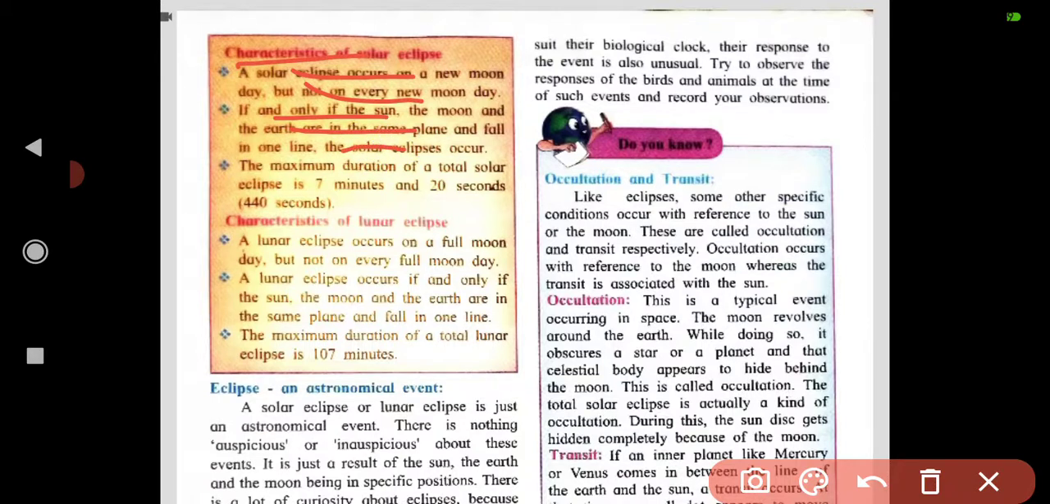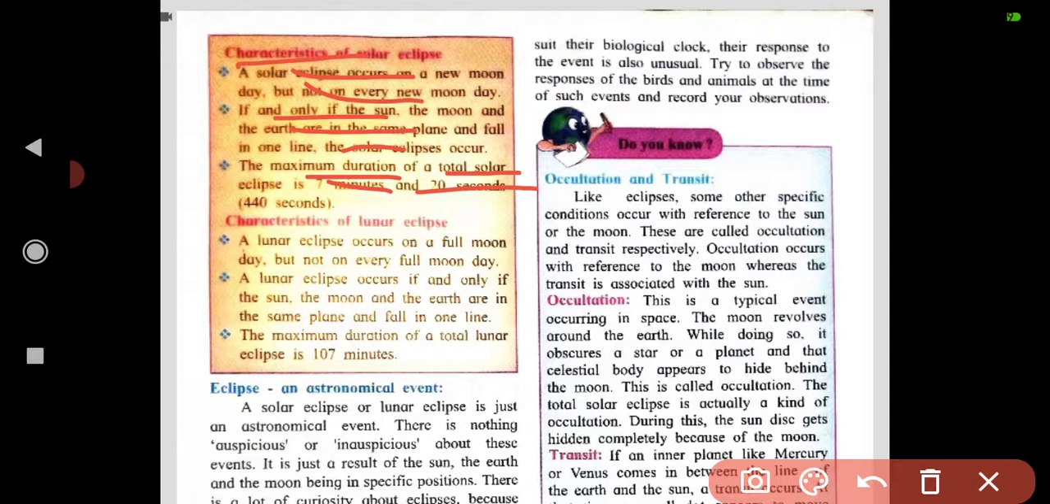The maximum duration of a total solar eclipse is 7 minutes and 20 seconds, that is 440 seconds. Now, characteristics of a lunar eclipse.